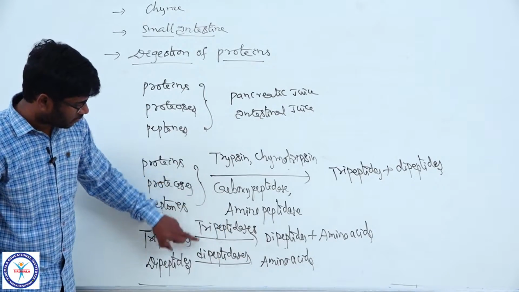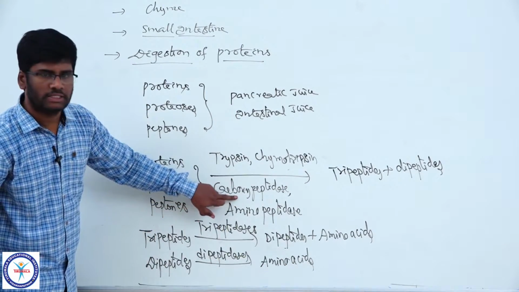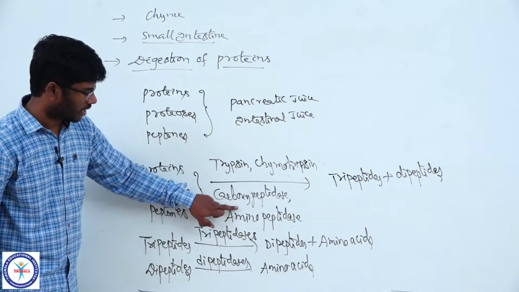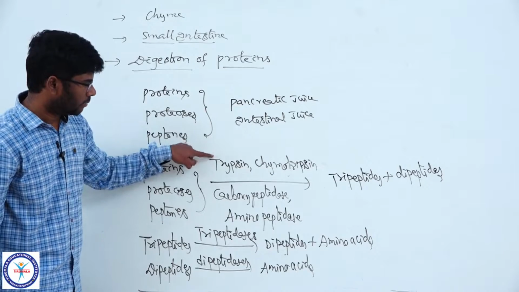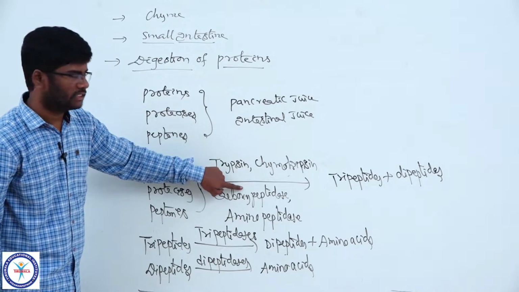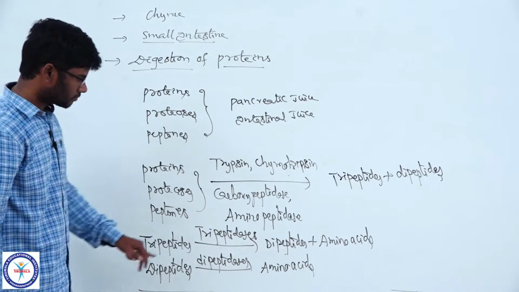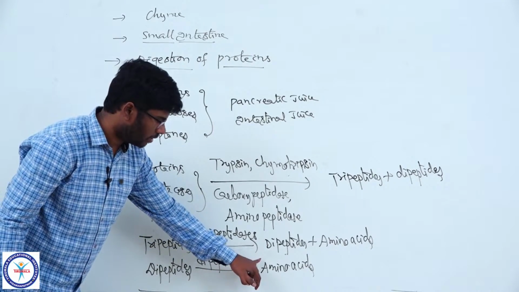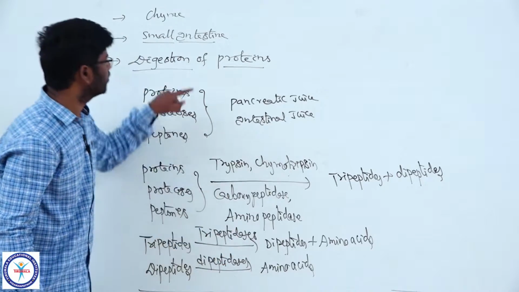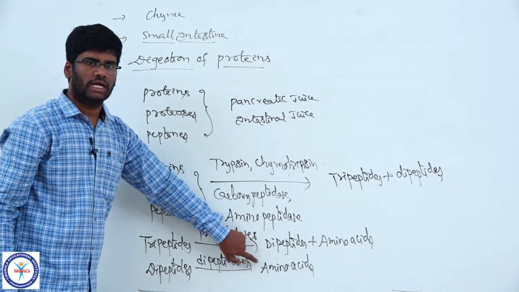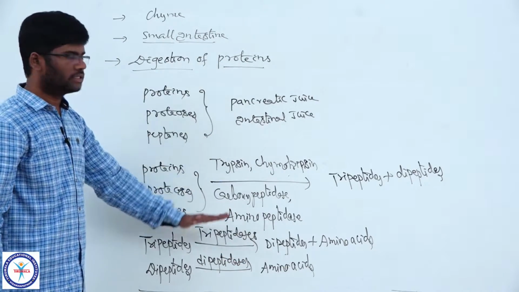Tripeptidases, dipeptidases and aminopeptidase are the enzymes of intestinal juice, the enzymes of succus entericus, but trypsin, chymotrypsin and carboxypeptidase are the enzymes of pancreatic juice, and all are proteolytic enzymes. Thus, amino acids are produced at the end of protein digestion in the lumen of the small intestine. So with this, protein digestion is completed.